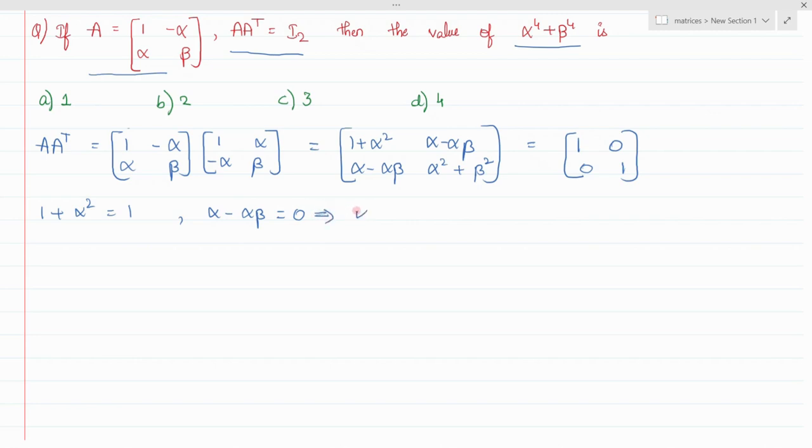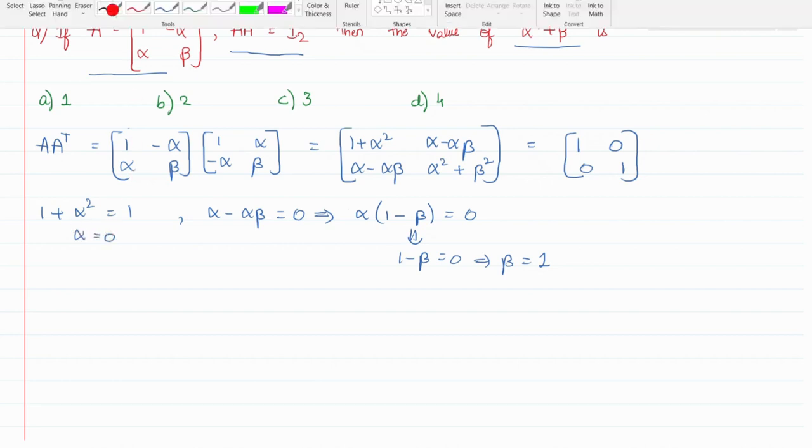So from this equation, take alpha common. The remaining is 1 minus beta, that is 0. You will get 1 minus beta is 0. So beta is 1. And here you'll get alpha as 0.